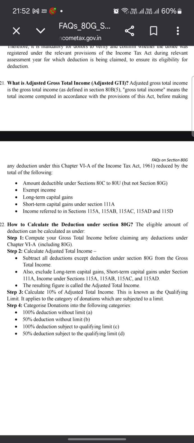It applies to the category of donations which are subject to a limit. Categorize donations into the following categories: A, 100% deduction without limit; B, 50% deduction without limit; C, 100% deduction subject to qualifying limit; D, 50% deduction subject to qualifying limit.